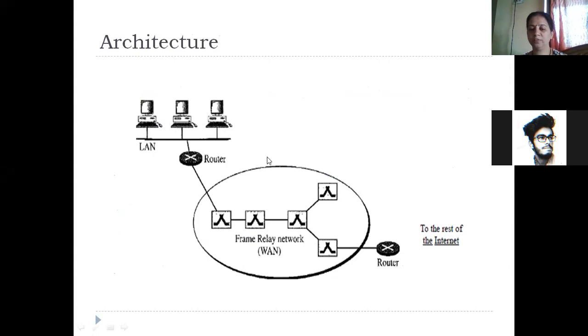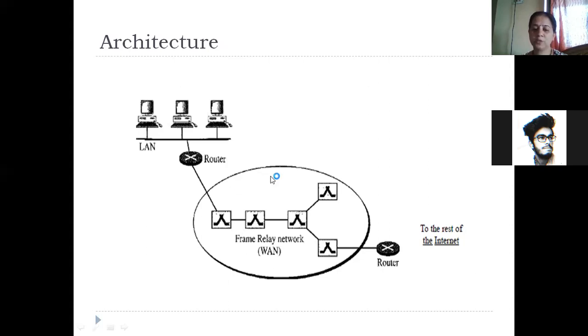Can you see the middle portion of the diagram? This middle portion of the diagram is a subnet. This subnet is made up of routers and transmission lines, and it operates with the help of frame relay. So this frame relay network is a wide area network. When the data gets generated on the LAN, through a router, it is transmitted to the nearest frame relay switch. From there, a dedicated connection is set up till the destination, and along the different switches, the data will reach the destination router and then maybe to other parts of the world, maybe to the internet also it can be connected.